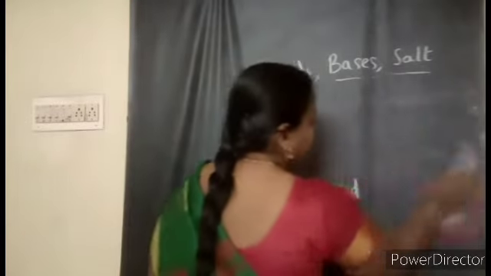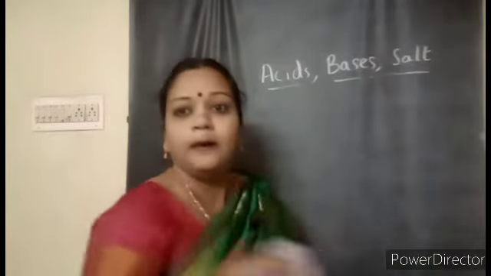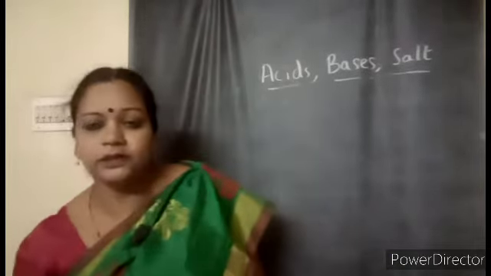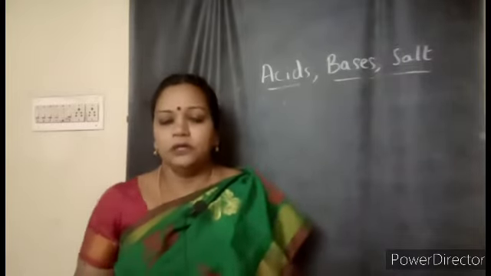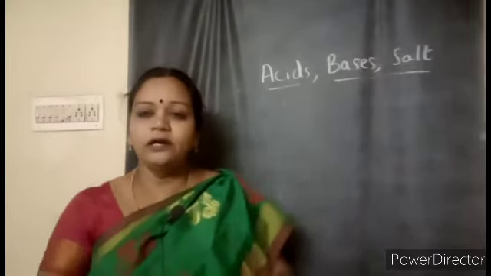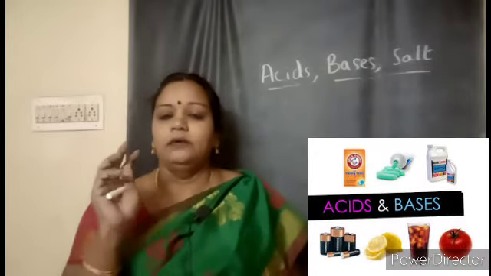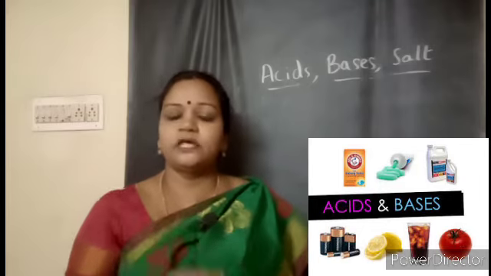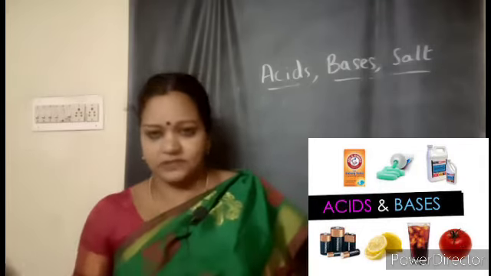That is why I told you to keep the turmeric strips and also the hibiscus extract. I hope you are keeping them ready. Now, just imagine we are in school, you have brought different things, and I am asking you to categorize or sort which are the acidic substances and which are the basic substances.